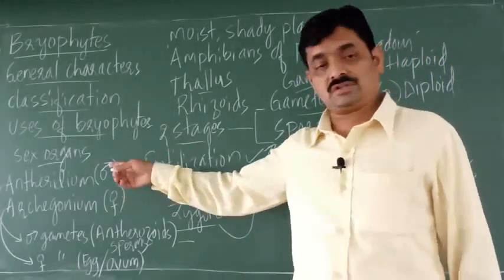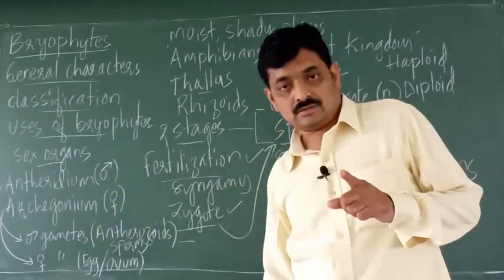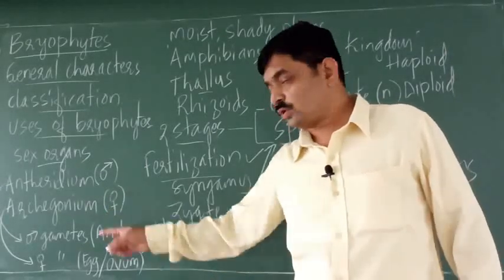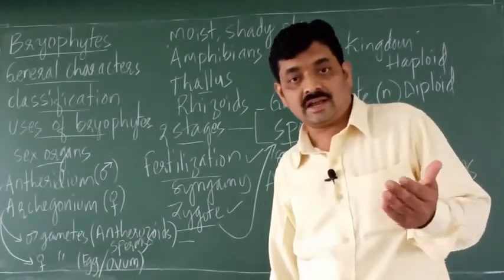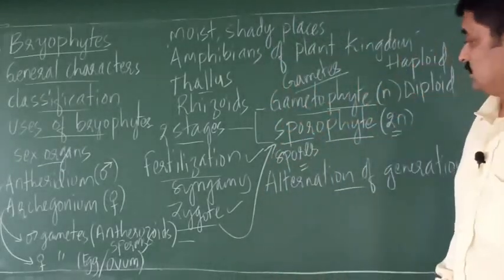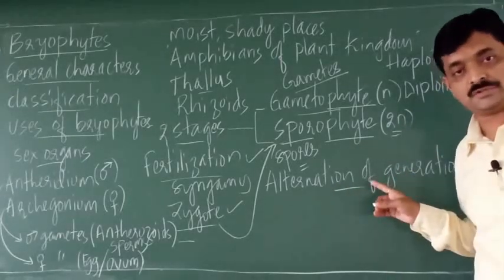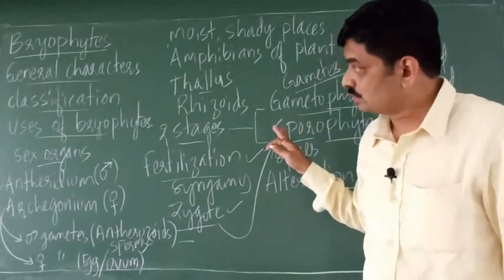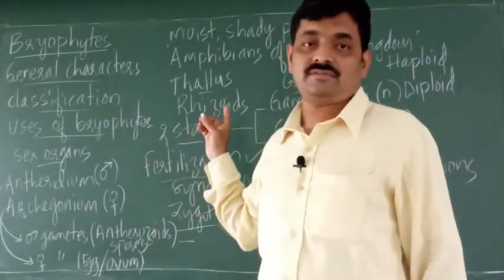Then you can expect 1-mark questions. What is antheridium? What is archegonium? Antheridium is one, singular. Plural, antheridia. Archegonium, singular. Plural, archegonia. Right? So antheridia and archegonia are plural terms. Then you may expect a 1-mark question. What is alternation of generations? So everything is clear to you. Then next we shall consider the classification of bryophytes.